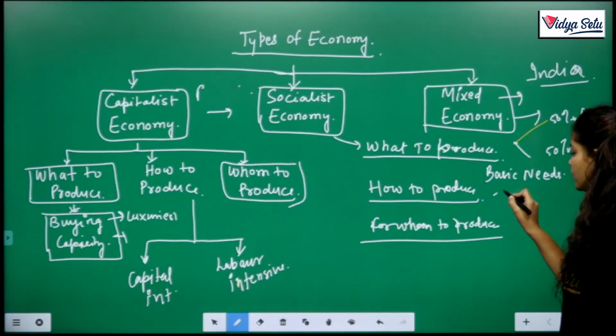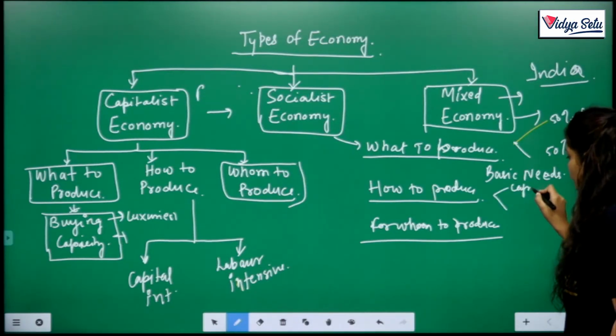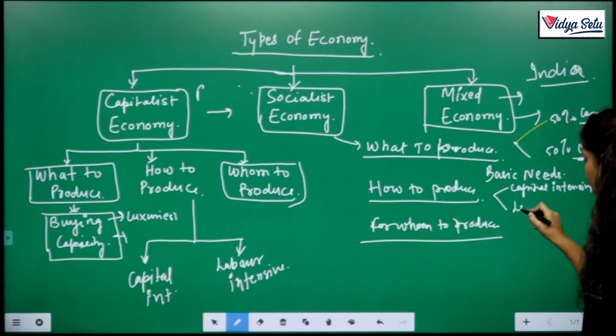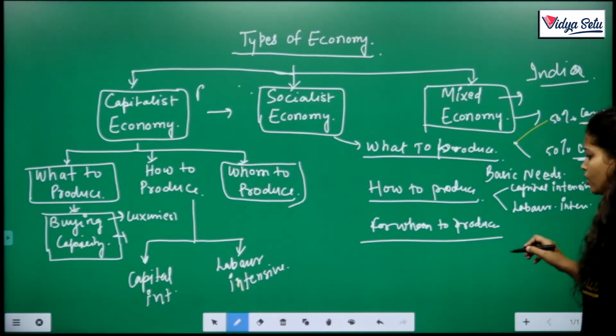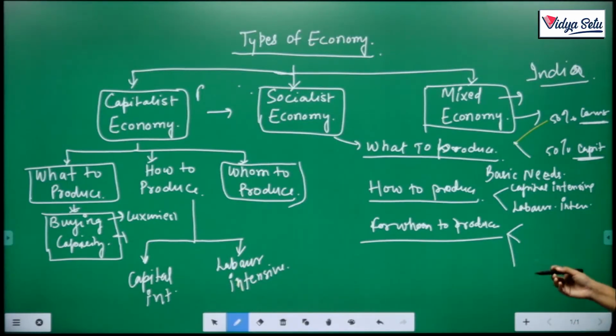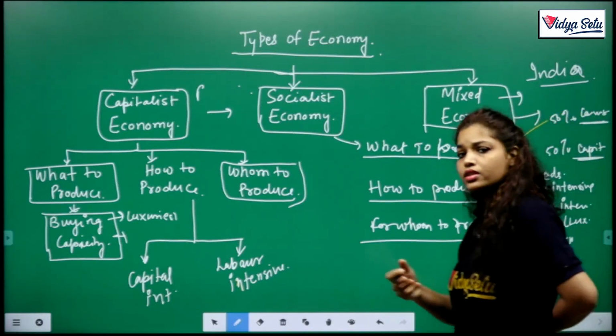For mixed economy, how to produce: some goods we produce by capital intensive technique, that is why we achieve cost effective production, and some we produce by labor intensive technique, that is why we also generate employment. For whom to produce, again there is a 50-50 or maybe partial decision. We produce for the richer section also, for luxurious goods etc., for the profit motive, and for the general public, poor and middle class, goods for general needs. So that is why goods are available to everyone.